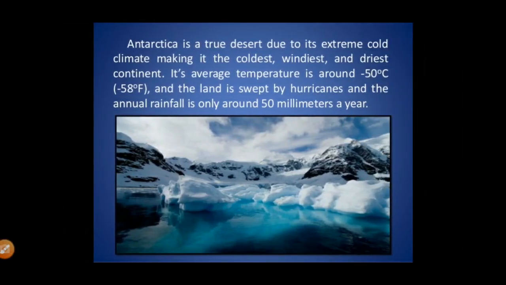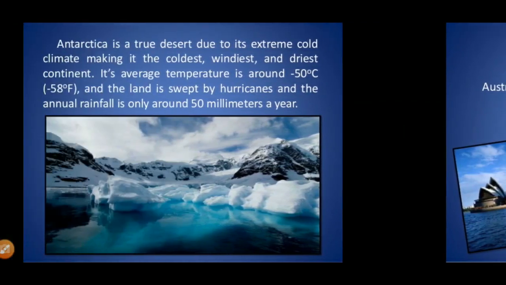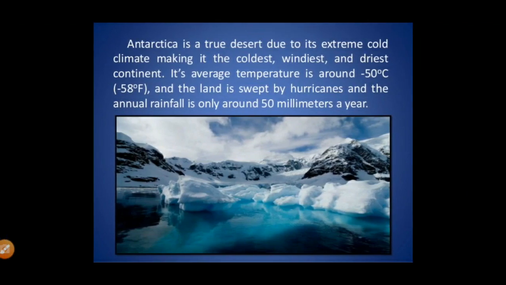Antarctica is a true desert due to its extreme cold climate, making it the coldest, the windiest, and the driest continent. You know, its average temperature is around minus 50 degrees Celsius, and the land is swept by hurricanes, and annual rainfall is only around 50 millimeters per year. So before going to Australia, let me tell you more about Antarctica. Some more interesting facts which I am going to tell you about Antarctica.